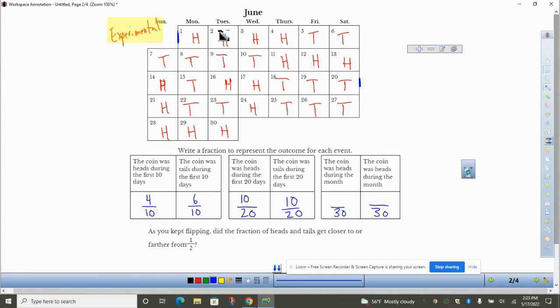Heads during the month. 1, 2, 3, 4, 5, 6, 7, 8, 9, 10, 11, 12, 13, 14. Wow, 15. So that means 15 were tails. Now this should say tails. Oops, that should be 15.